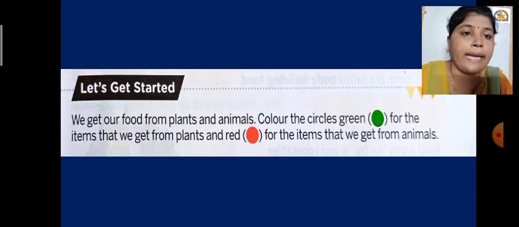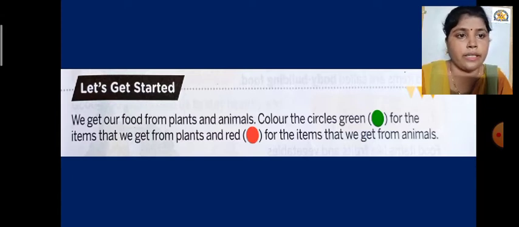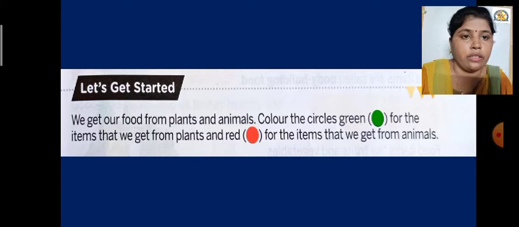And everywhere, but in other countries we find some trees with different colors, like brownish or yellowish. But generally the color of the leaves is green. Yes, the trees are green. So whatever items we get from plants, in front of those dishes they have given us a circle, and we have to fill it with green color.